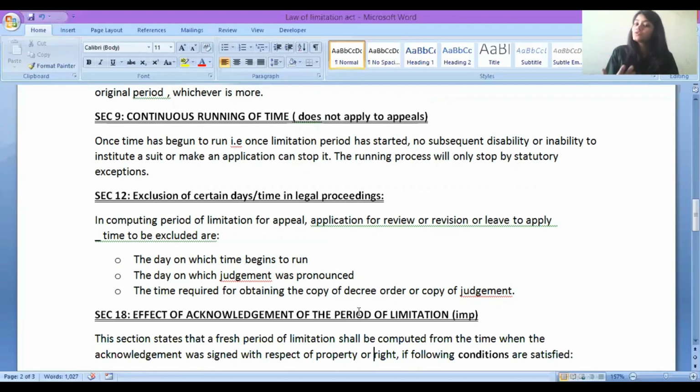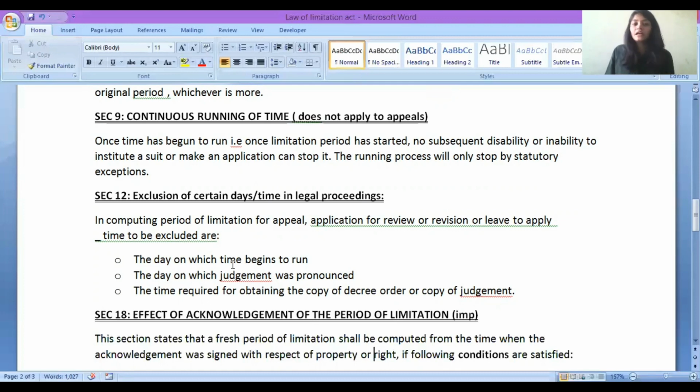Once time has begun to run, once the limitation period has started, no subsequent disability or inability to institute a suit or make an application can stop it. कोई भी बाद में डिसेबिलिटी हो गया, बाद में इनेबिलिटी हो गया, still that period of limitation will not be stopped. The running process will stop only in case of statutory exceptions. Few exceptions are given by the court. Only in that case running time will be stopped. Else, once the period of limitation is started, it will continue irrespective of further disability.